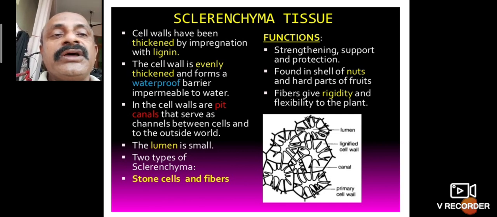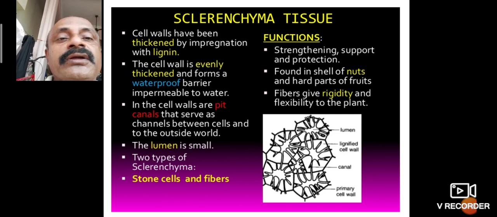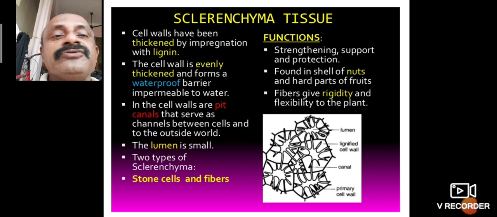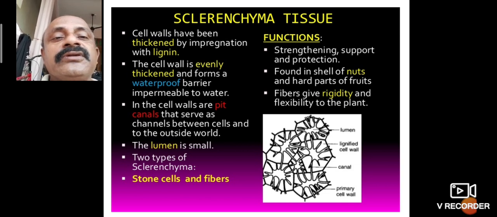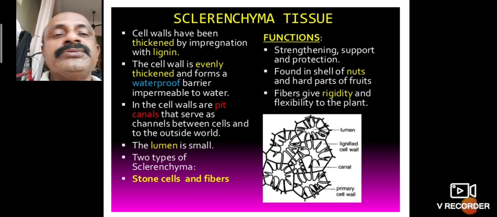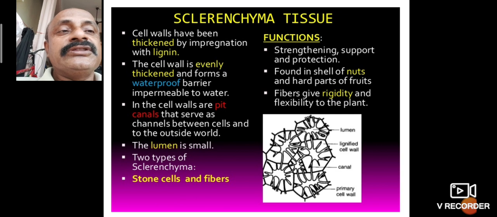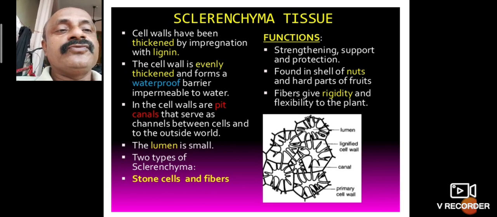In the cell walls there are pits, which serve as channels between cells and to the outside. The lumen is small. Two types of sclerenchyma are present: stone cells and fibers. Their functions are strengthening, support and protection, found in shells of nuts and hard parts of foods.